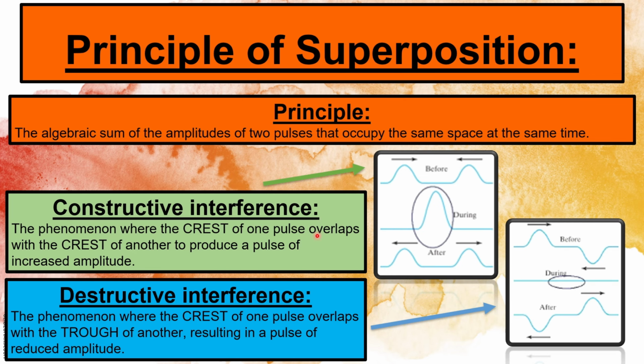Just bear in mind, constructive interference happens when a crest and a crest approach one another, or when a trough and a trough approach one another. Both of them are constructive interference. The only time destructive interference takes place is when a crest approaches a trough.